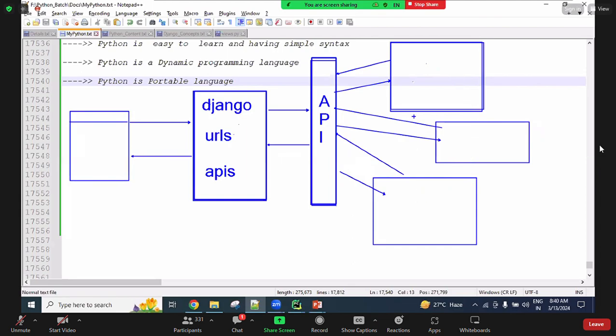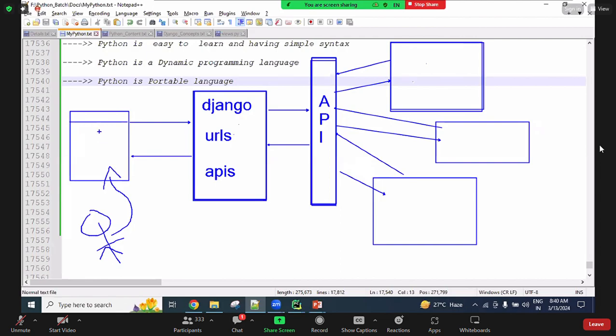Every application is like one software, and software-to-software interaction requires an API. Browsers are used by human beings, the users, who interact with software through URLs via the browser.